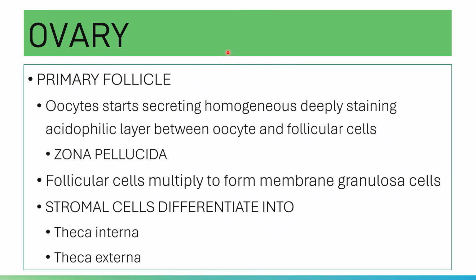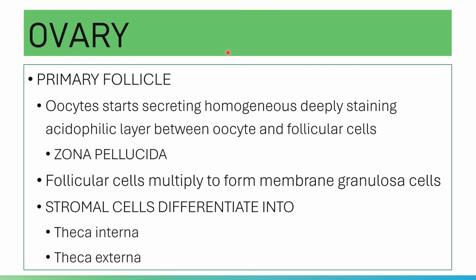The surrounding stromal cells of your primary follicle will differentiate into theca interna and theca externa. Your theca interna is the inner portion and is a highly vascular layer of cuboidal cells, while the theca externa is the outer portion, a connective tissue layer that consists of smooth muscle cells and bundles of collagen fibers.